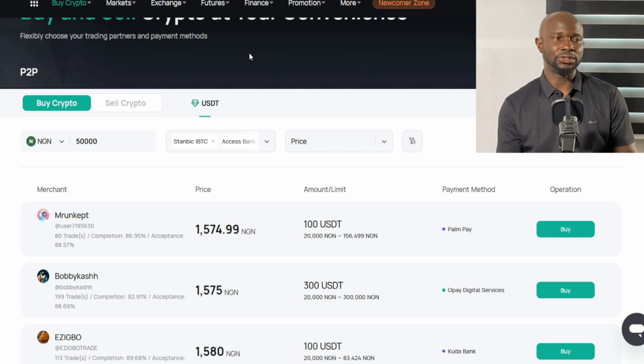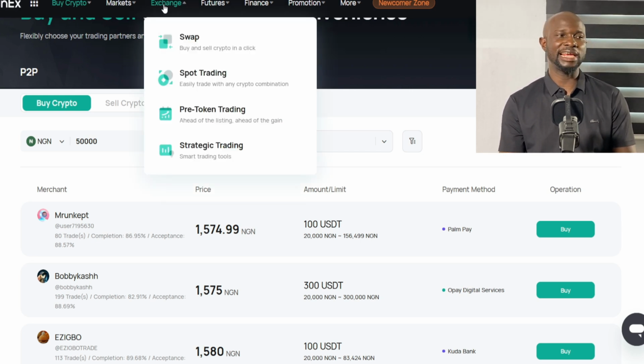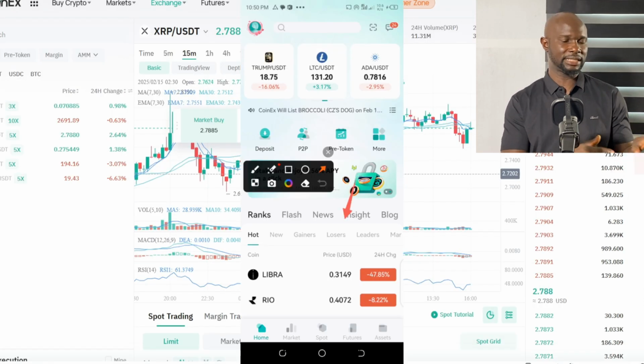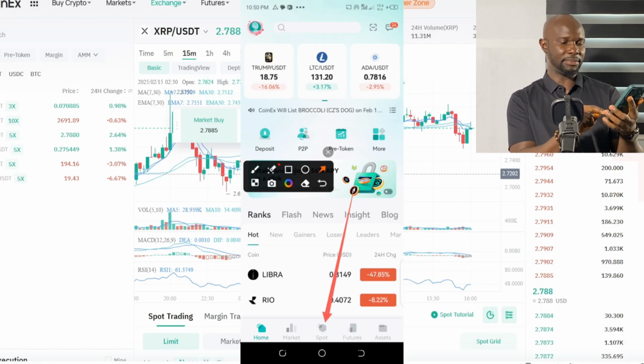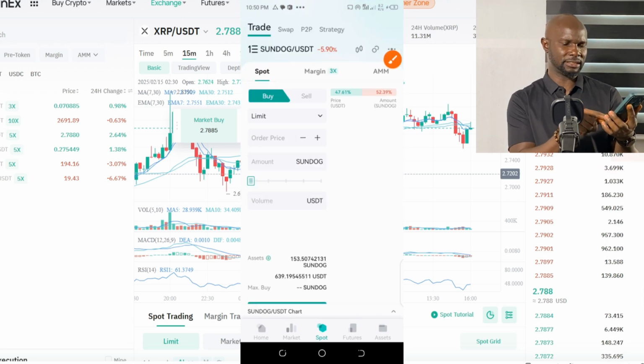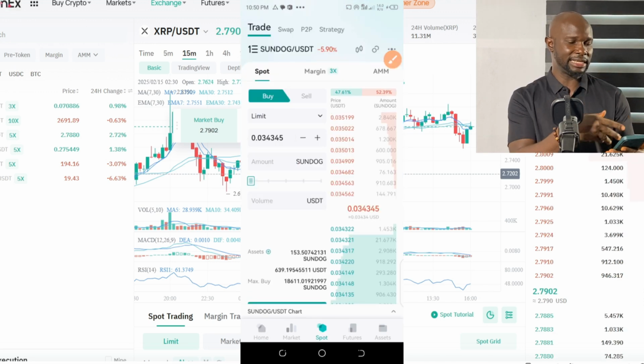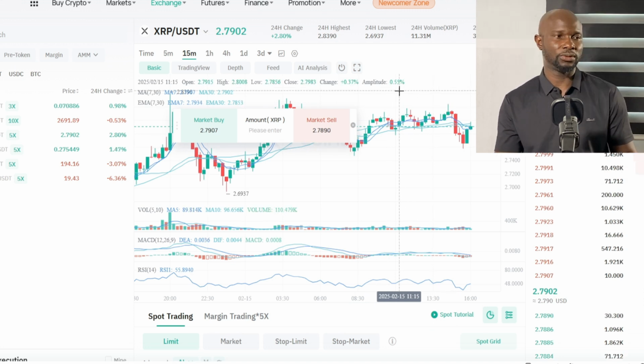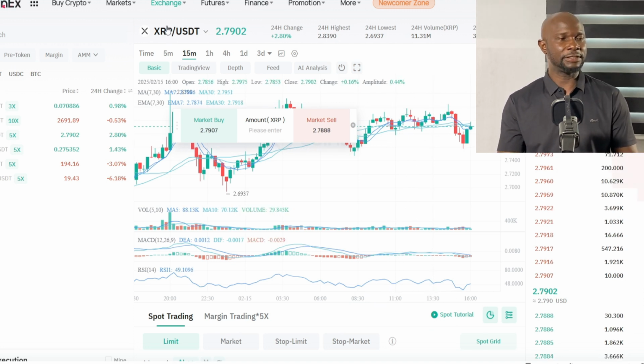To invest, you have to come to this place. You see exchange here, then you see spot trading. Now click on spot trading. To get to this interface, you will see the trade button here. You see that there are many buttons below here. You see trade. When you click on it, it will take you to this place so that you can come here to trade. Now if you look at this trading pair here, this is XRP/USDT.